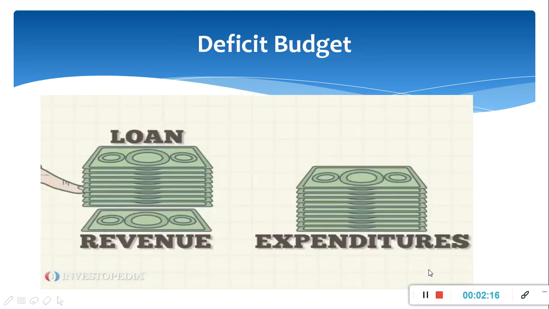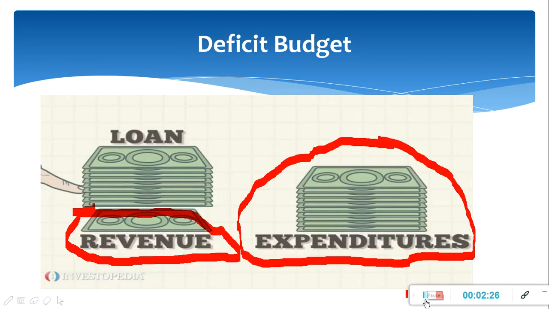This is the picture of deficit budget, when expenditure of the government is greater than the revenue of the government. You can see here expenditure of the government exceeds the revenue of the government, and government is taking loan to incur all the expenditure which government has to incur.